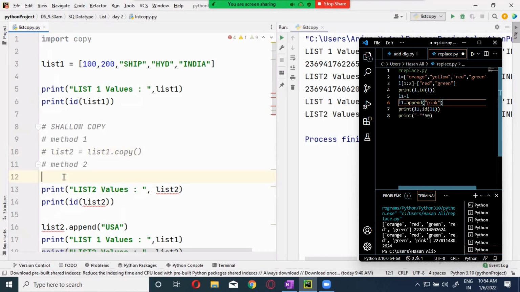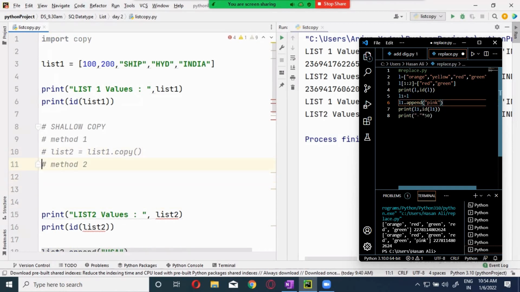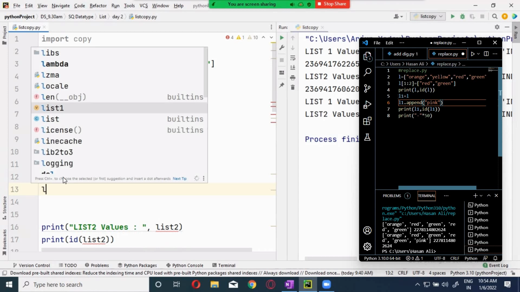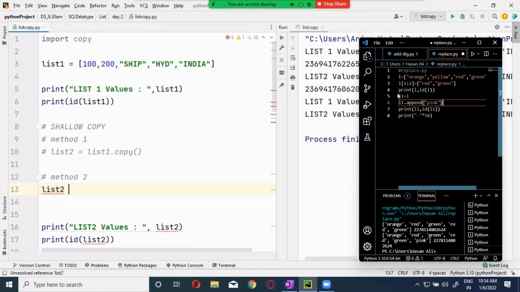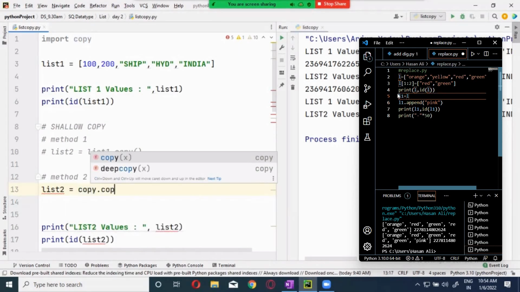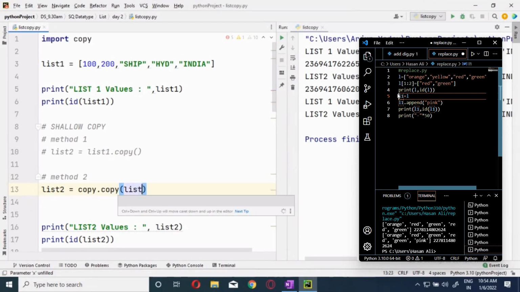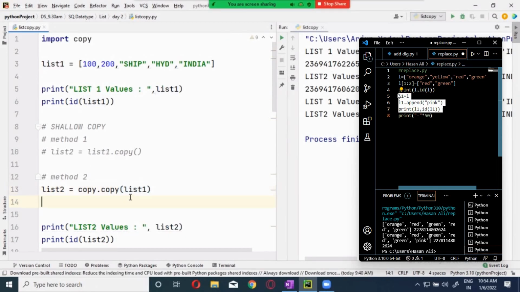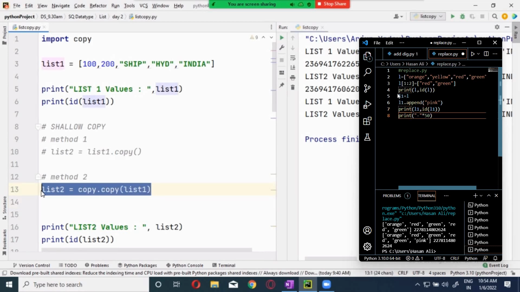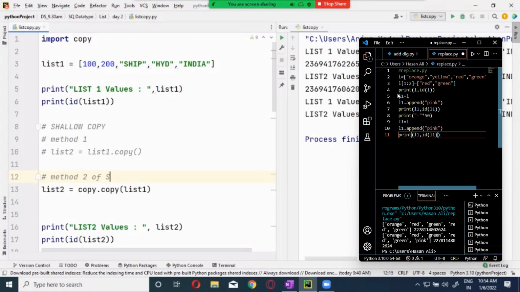And then you see this, list 2 is equal to copy.copy of list 1. Now, this is again a second method of shallow copy. Second way of doing the shallow copy.